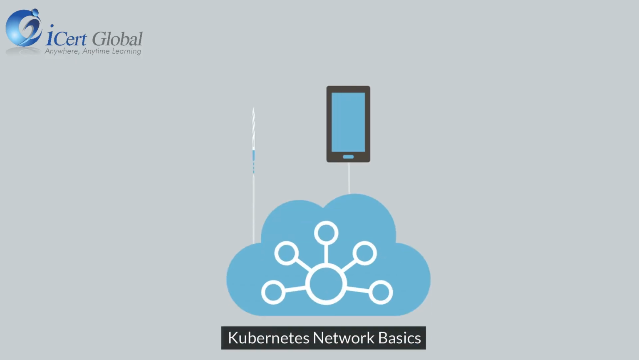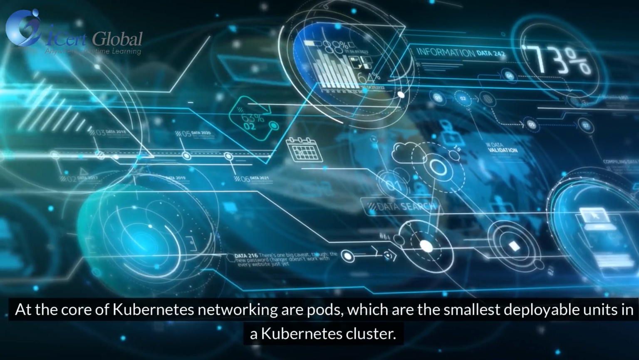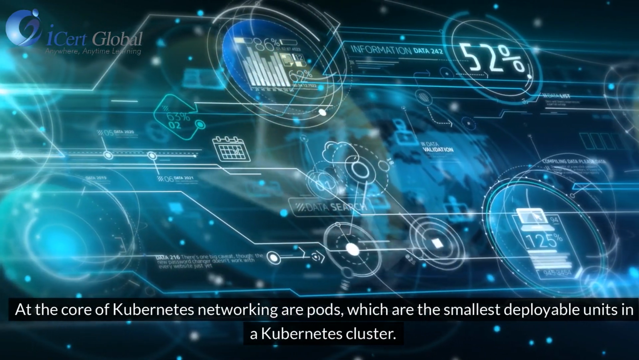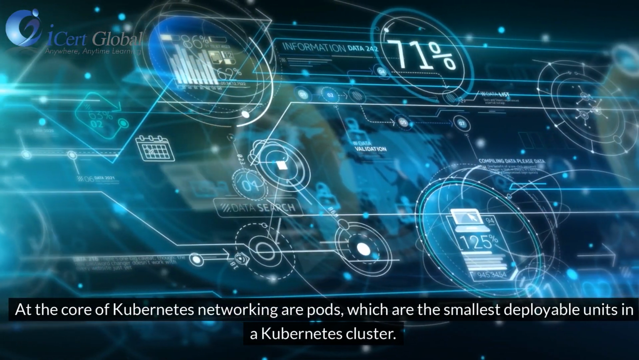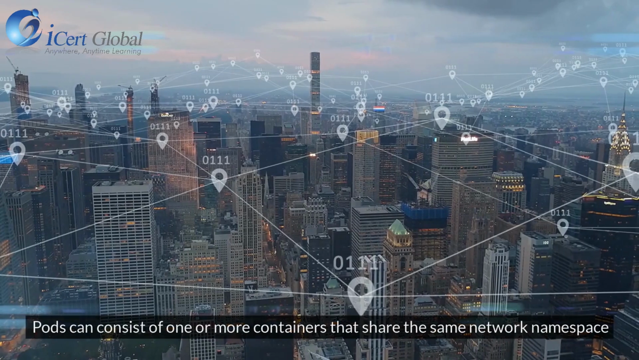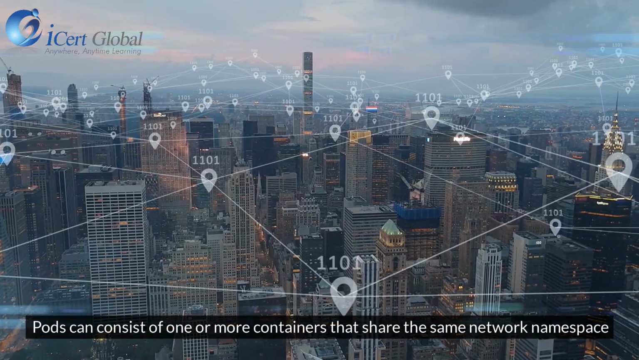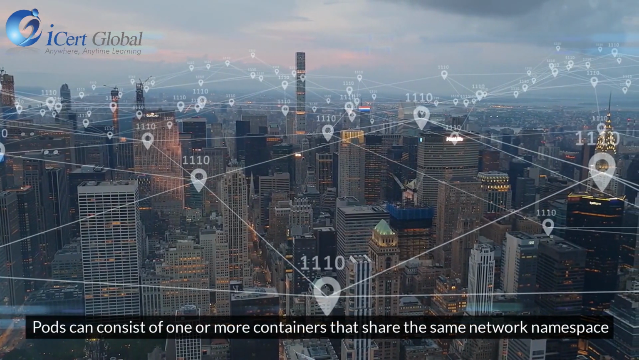Kubernetes Network Basics. At the core of Kubernetes networking are pods, which are the smallest deployable units in a Kubernetes cluster. Pods can consist of one or more containers that share the same network namespace.